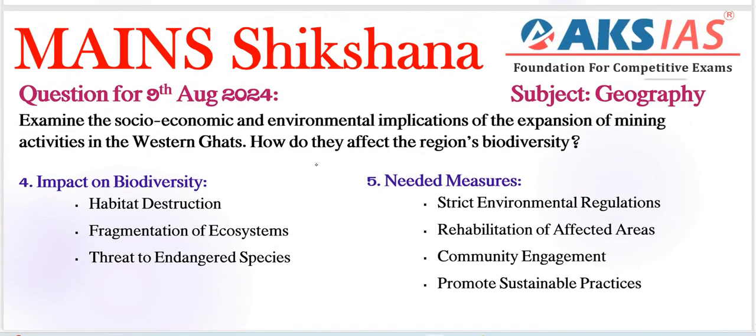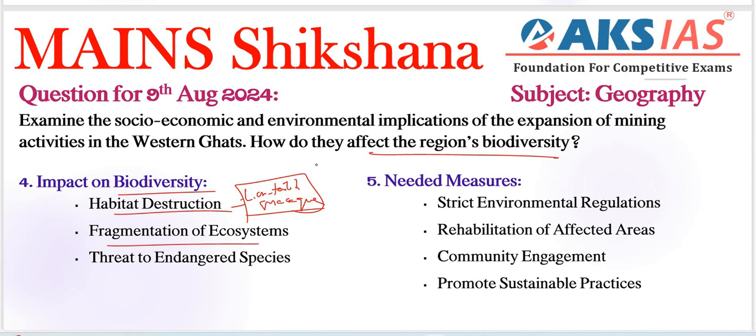Next, coming to our fourth and last keyword, the impact on the region's biodiversity. Habitat destruction is one important thing, for species like the lion-tailed macaque, which is very important and was recently seen in the news, with habitat destruction in areas such as the Anamalai Hills, reducing the available living space for these endangered primates.